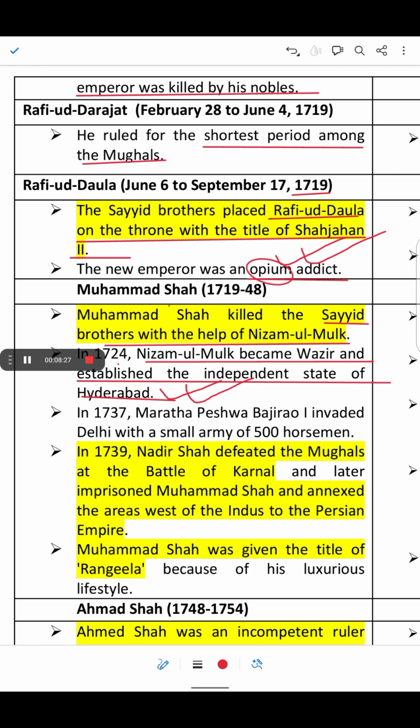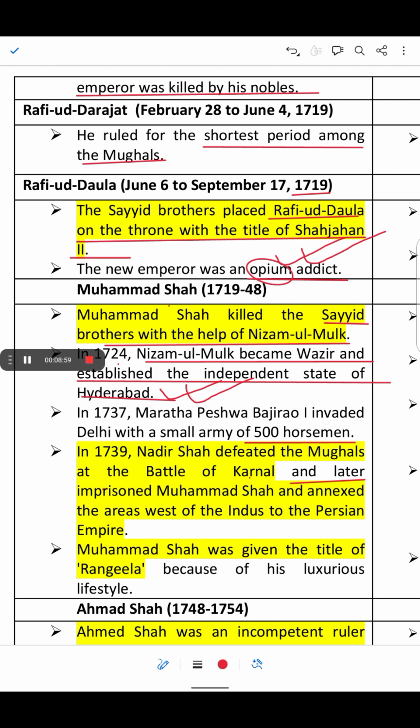In 1737, Maratha Peshwa Baji Rao I invaded Delhi with a small army of just 500 horsemen. So the Marathas were getting stronger day by day, and in 1739, Nadir Shah defeated the Mughals in the Battle of Karnal, near or in Haryana, and later imprisoned Muhammad Shah and annexed the area west of the Indus to the Persian Empire.